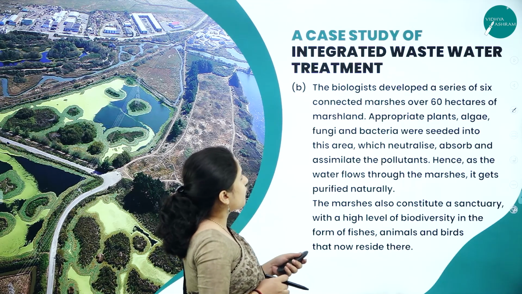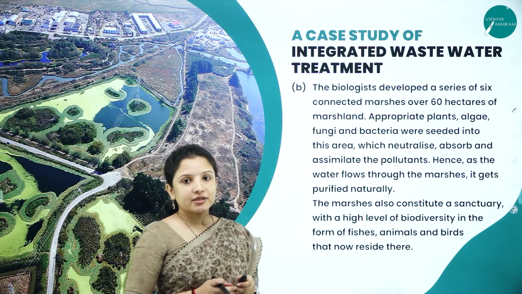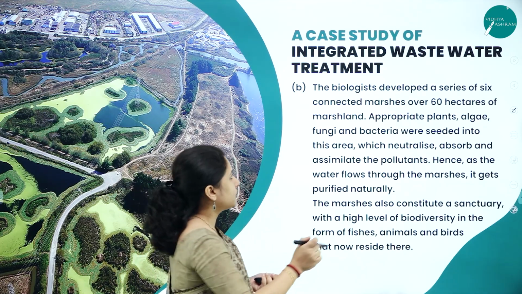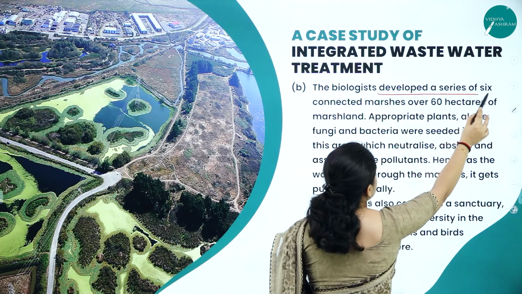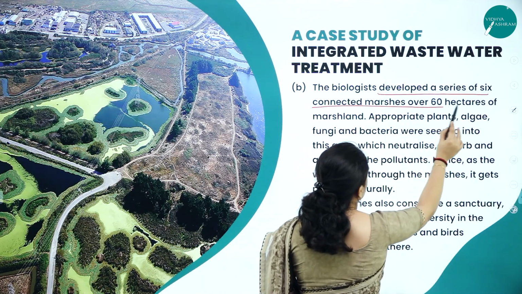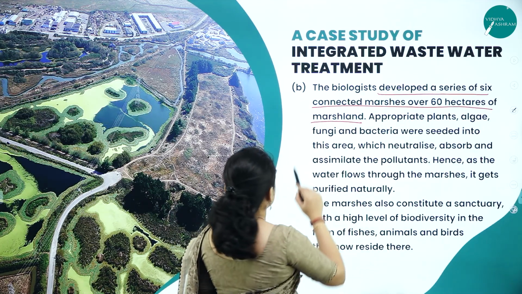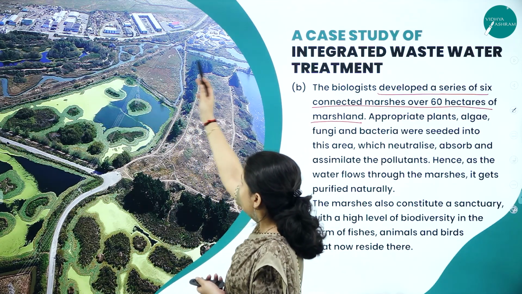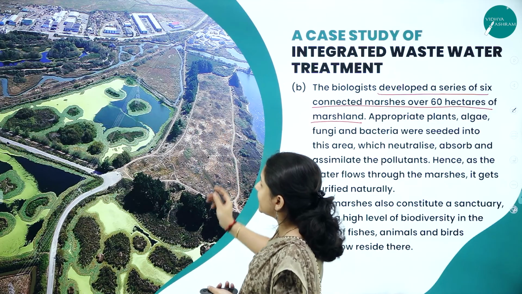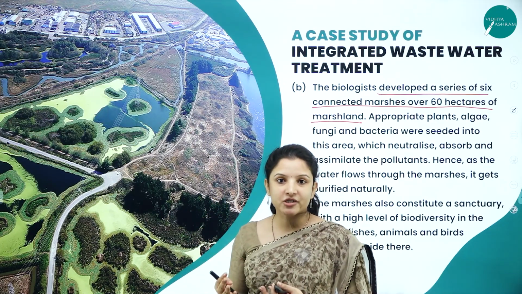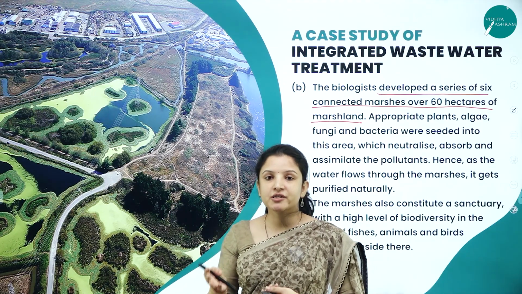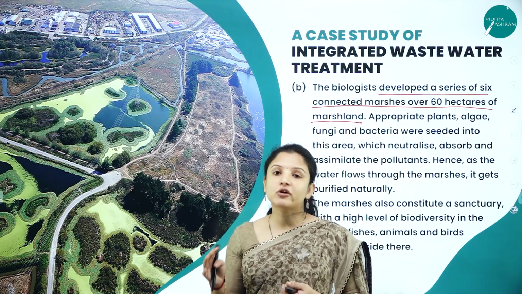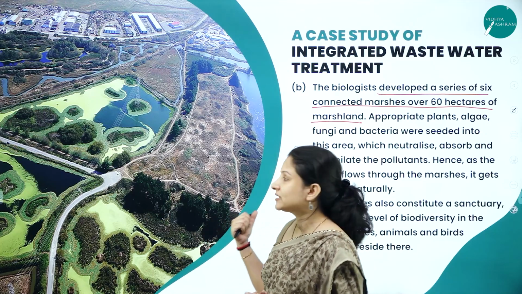In the next step, the biologists from Humboldt University helped them. They developed a series of six connected marshes over 60 hectares of marshlands. If you can see here, this is the town of Arcata, where they have quite a number of water bodies which were converted into marshes. Why did they get converted into marshes? Because of eutrophication, right? How eutrophication converts the lake, or ages the lake, we have seen in the previous slide.